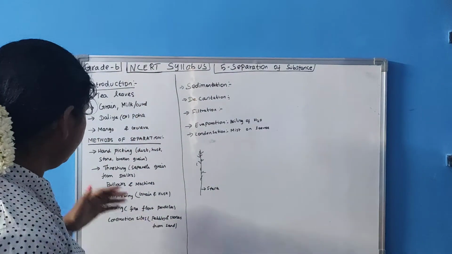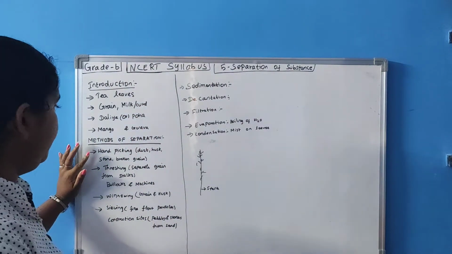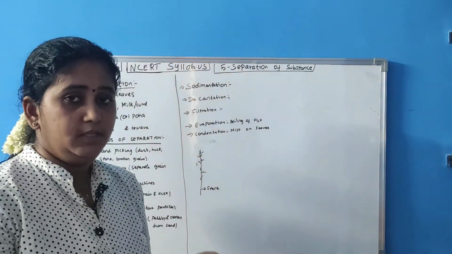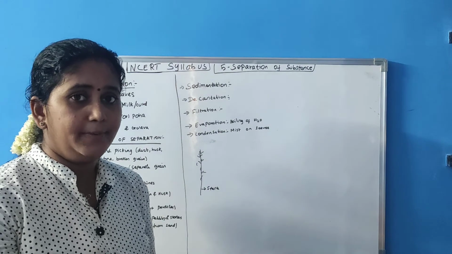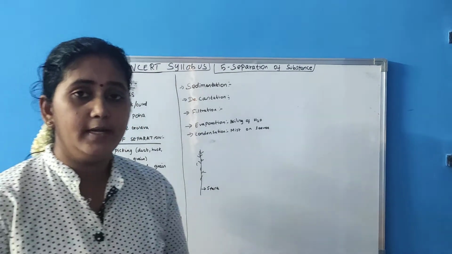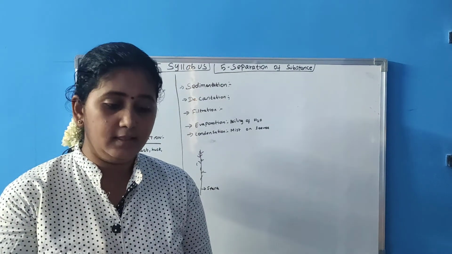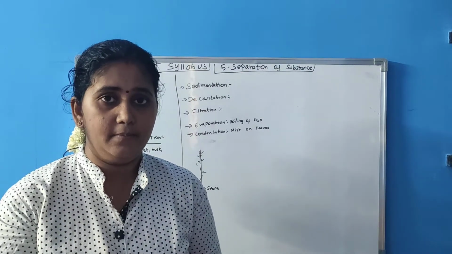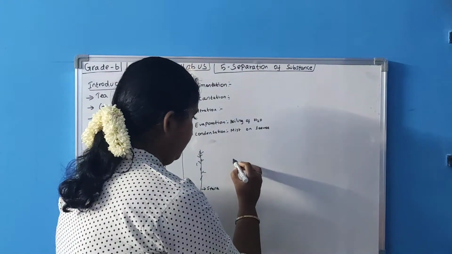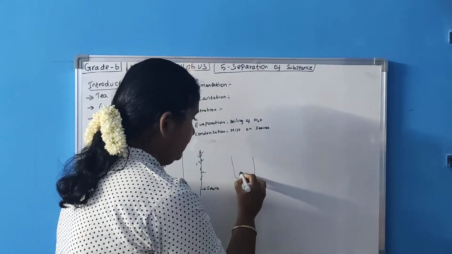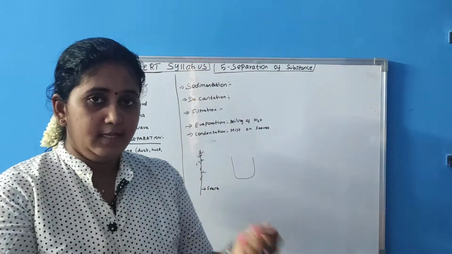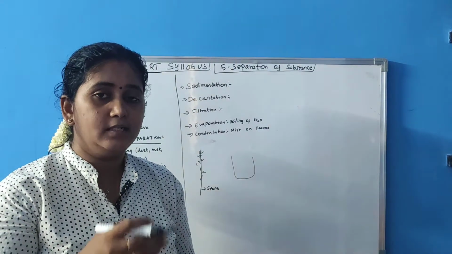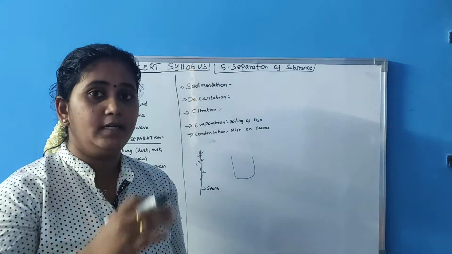First one is hand picking. You take wheat, and in that you want to separate things. In olden days, grandmothers would put the wheat in a winnowing tray like this and do like this so that the stones and all will get removed.